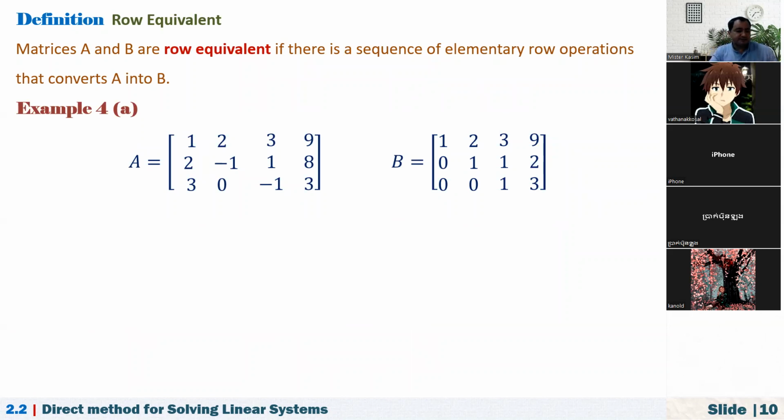Row equivalence. Matrices A and B are row equivalent. Actually, again, in math, before we understand this, you need to have some idea about what we mean by equivalent: equivalent equations, equivalent variables, equivalent statements.